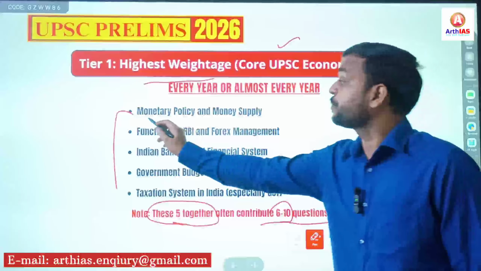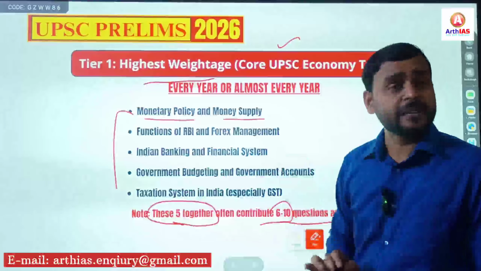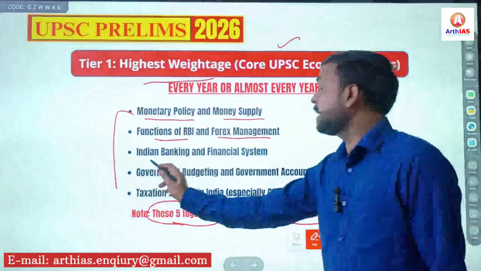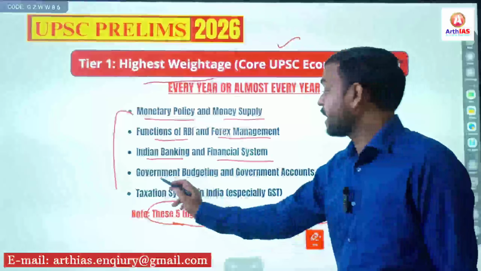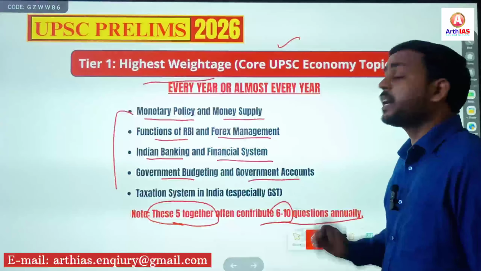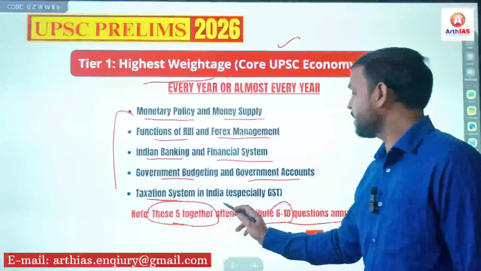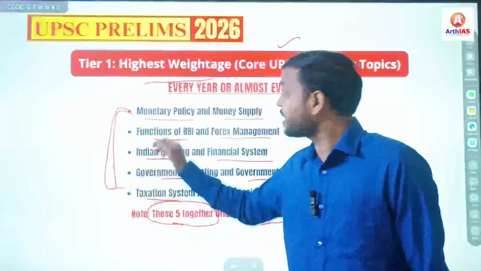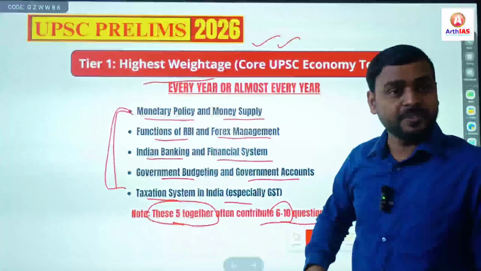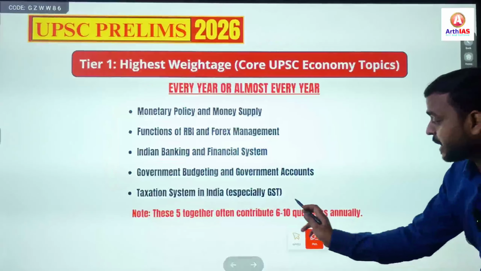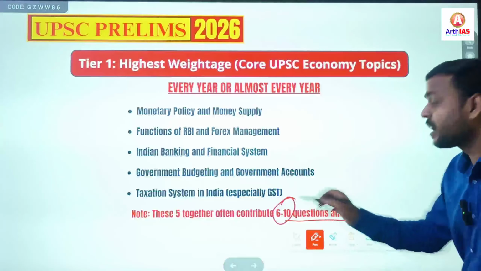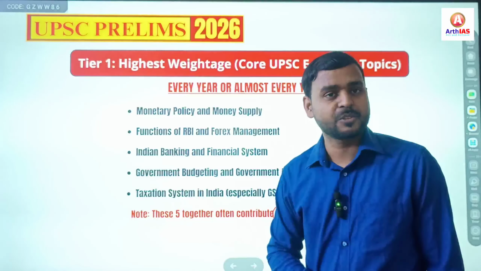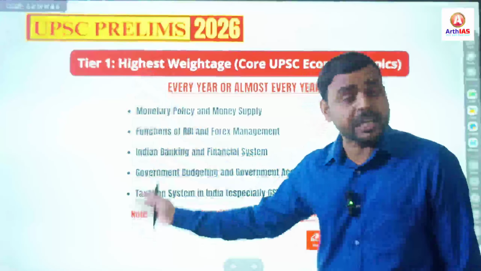These 5 topics are monetary policy, money supply, functions of RBI and forex management, Indian banking and financial system, government budgeting and government accounts, and taxation system in India, especially GST. These 5 topics are the core topics, and as I said earlier, annually 6 to 10 questions are asked from only these 5 topics. So note these topics in the same order I am telling you.